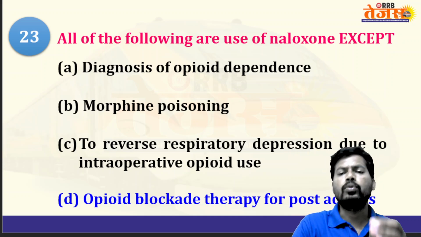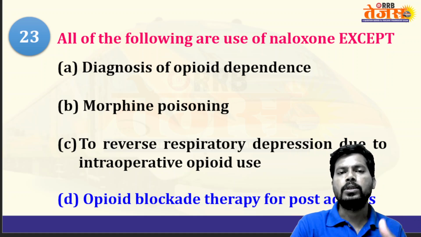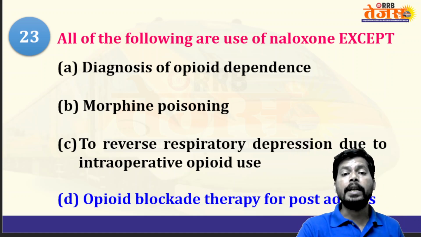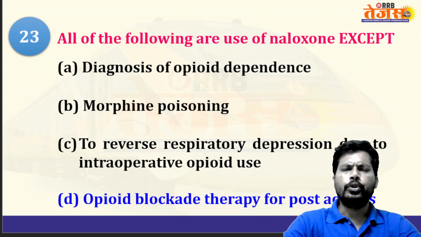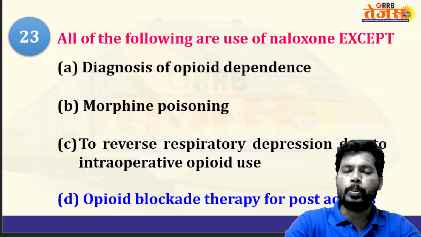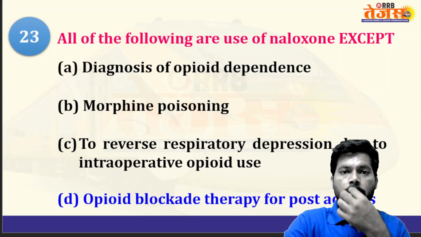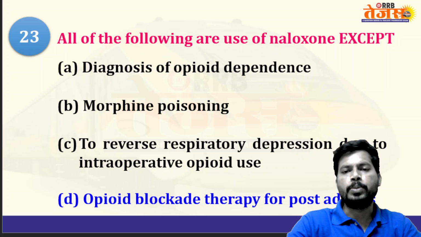So diagnosis of opioid dependence, morphine poisoning, and controlling respiratory depression due to intraoperative opioid use, especially during delivery. During the delivery process, opioids may be given to control labor pain, and they may cause problems in newborn respiration.